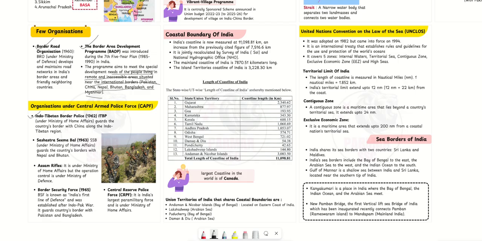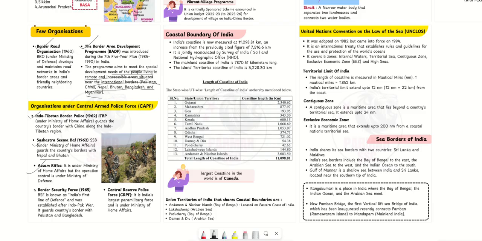The Indo-Tibetan Border Police comes under the Ministry of Home Affairs, and it guards the boundary between China and India, the Indo-Tibetan region. Sashastra Seema Bal, that is SSB, guards the country's border with Nepal and Bhutan. Now, Assam Rifles is under the Home Affairs, while its operational control is under the Ministry of Defence.